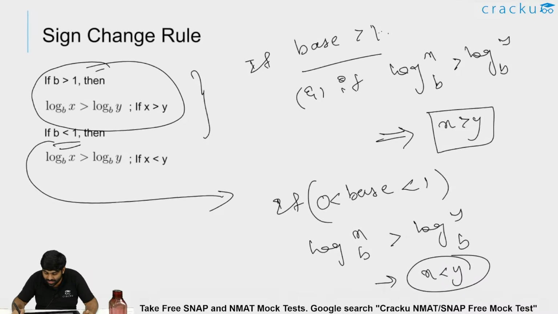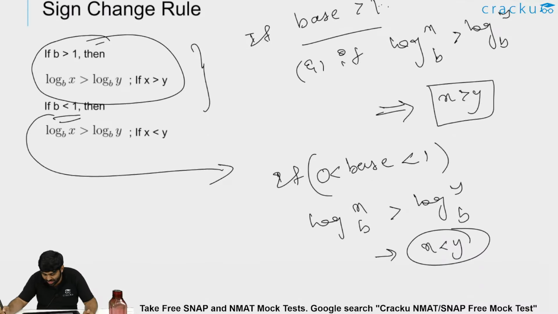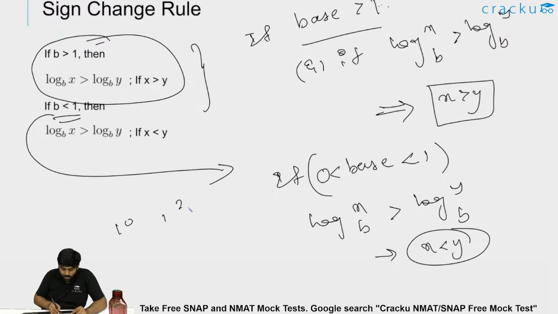Why is there a sign change? Because now you take some base value which is less than 1 but greater than 0, let's say 0.5 or 0.2 or 0.3, some real number. If I say 0.1 power 10 and 0.1 power 20, then 0.1 power 20 is definitely less than 0.1 power 10.